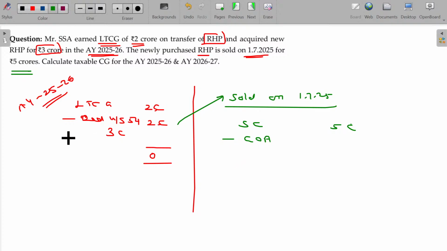This one was purchased in the previous year 24-25 and sold in the previous year 25-26. Within 1 year it is sold. Now, one more additional condition I am going to guide you here. The asset purchased for claiming the deductions should be held for at least 3 years.